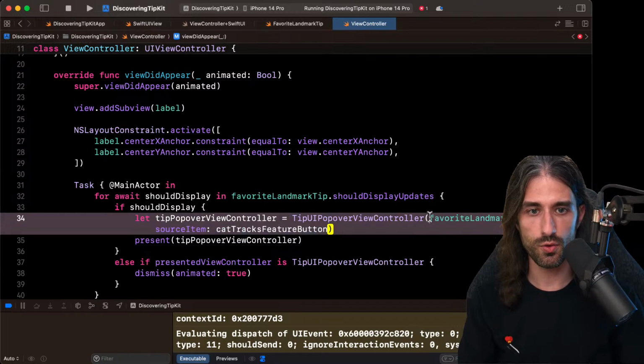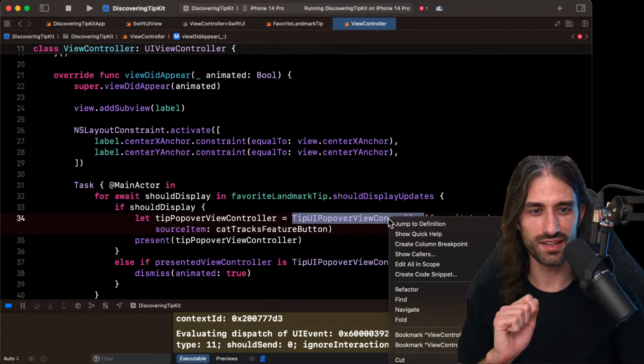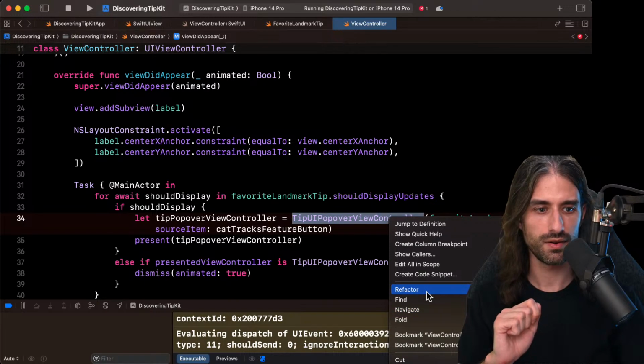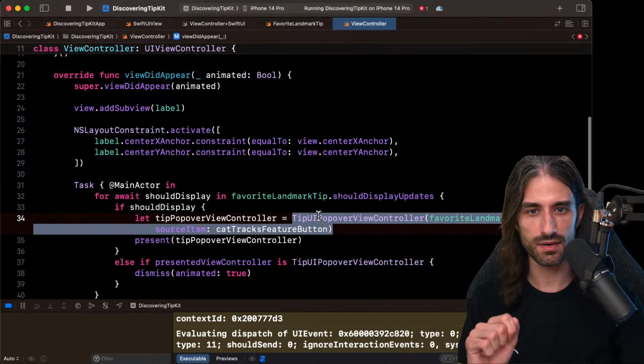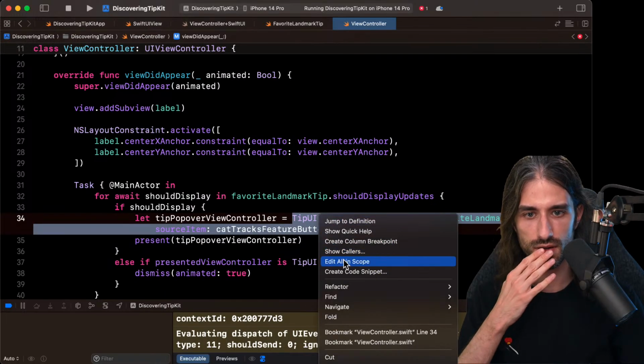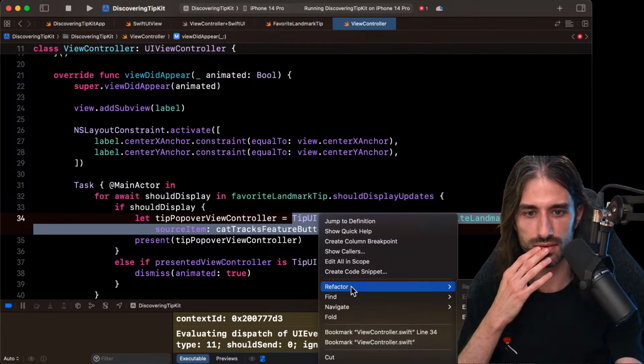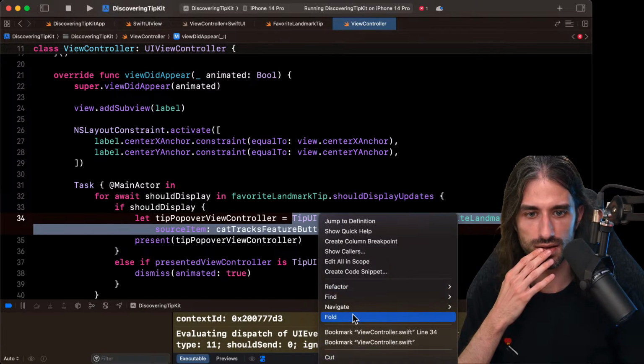Let me just... Oh, wait. There is a shortcut in Xcode 15 for that. I think it's like... where is it? I think it's in format. No. Refactor. No. Because they moved it, but you can reformat a call. Where is it? No. There was this feature and then they moved it.